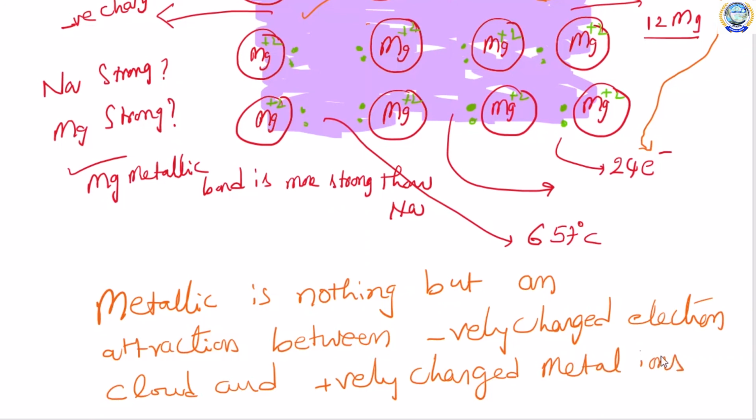So it is nothing but an attraction between negatively charged electron cloud and positively charged metal ions. Did you understand it? Let me take a simple example to explain it more clearly.